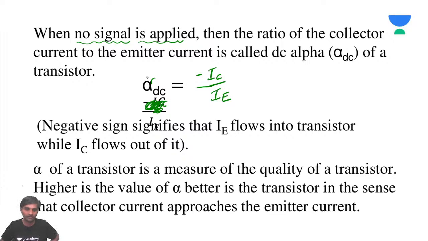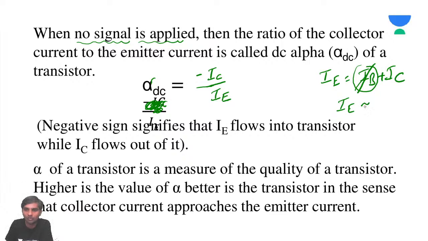Very simple, sir. How did we get this value? Why did we get this value as 1? Very simple. We know that IE is equal to IB plus IC, always. Yes or no? Let's say when IB becomes 0, IE is almost equal to IC.